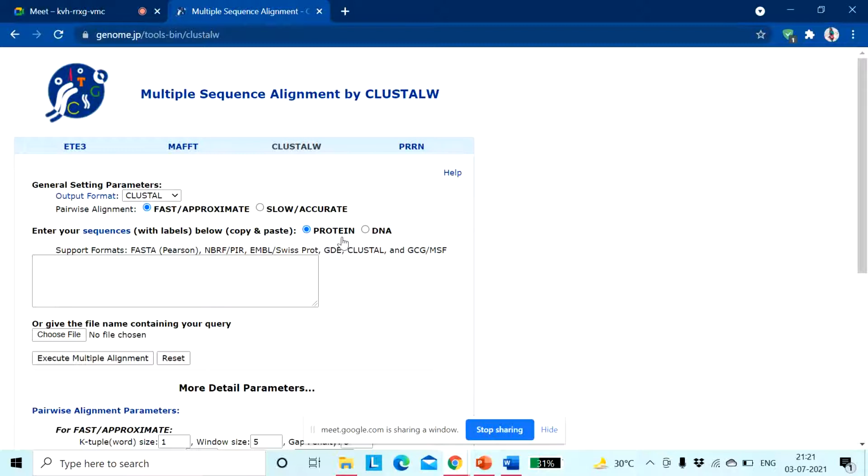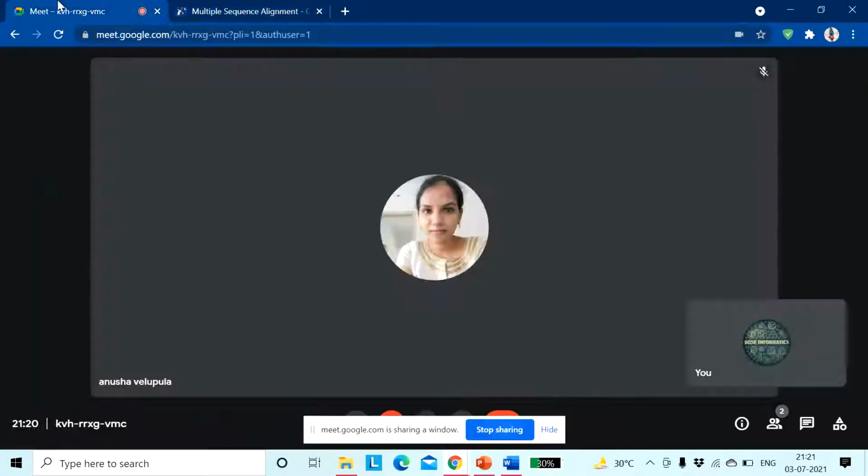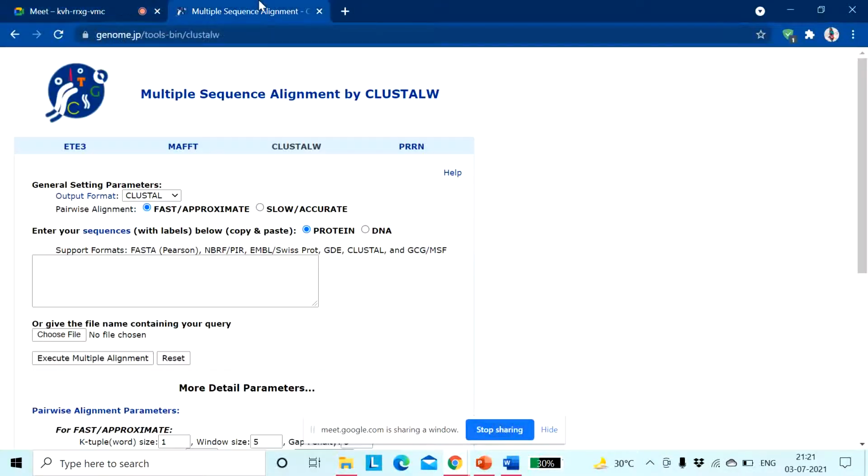This is basically a software which helps you to align multiple sequences, and it also gives you the opportunity to make an evolutionary tree. When you paste your multiple sequences, you will be able to make an evolutionary tree also by using this software.